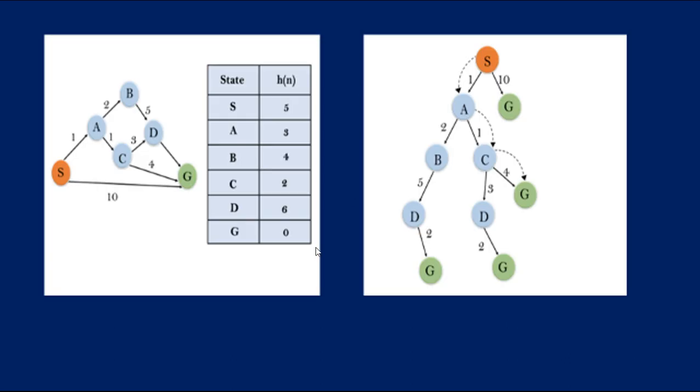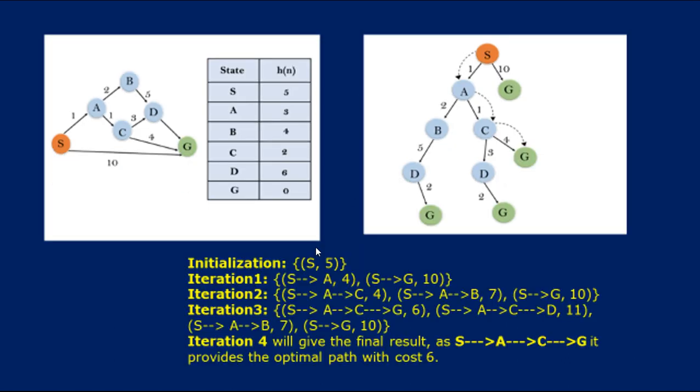So let me show with an example here. Here is the diagrammatic representation, clearly note. This is the graph, and here they have given the states along with the heuristic function. Our start state is S, and we need to reach G, that is the goal node. By applying A-star, how are we going to reach it with a minimal path cost?